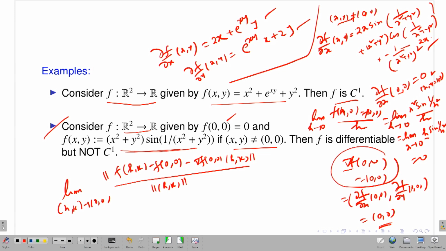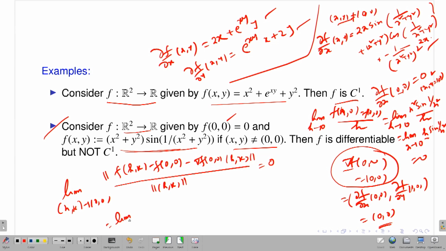Along with the existence of the gradient vector at (0, 0), this limit should not only exist, it should go to 0. If this is the case, then I will say that yes, my function is differentiable and the derivative is this one. So I have to show that this limit is exactly equal to 0, not only existence. You just calculate it.